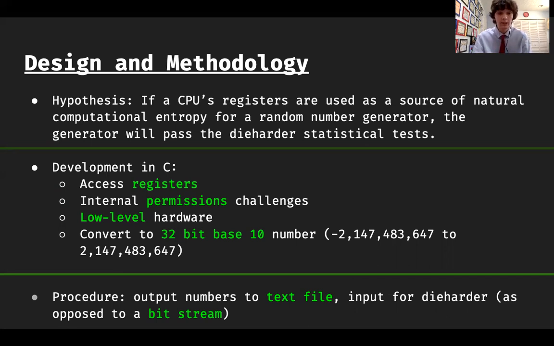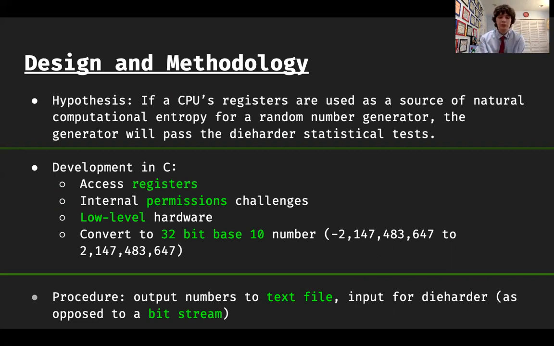My research plan would be to develop a random number generator in C that would get access and permission to go to the registers from the computer internally, read the values, use that as a starting point for a random number generator, and then give me a 32-bit base 10 number. So a number in that range. I had some challenges because I was working with very basic, and when I say basic, I don't mean easy or simple, I mean very essential and fundamental hardware. That's kind of what the program was going to be.